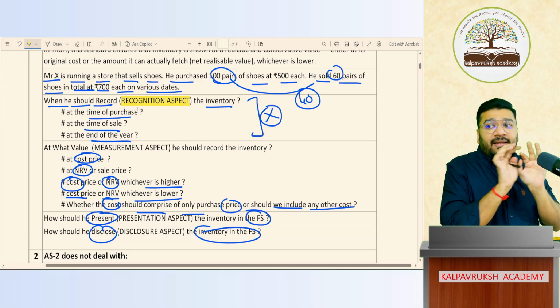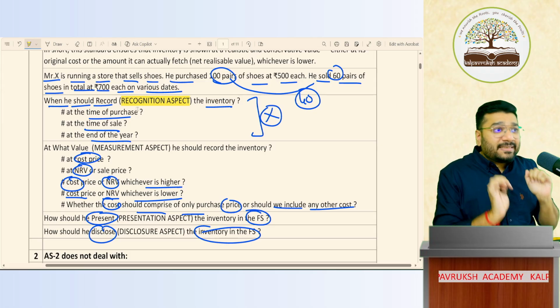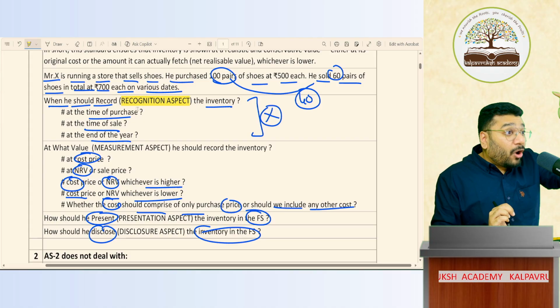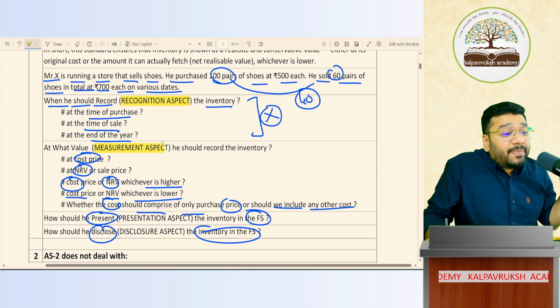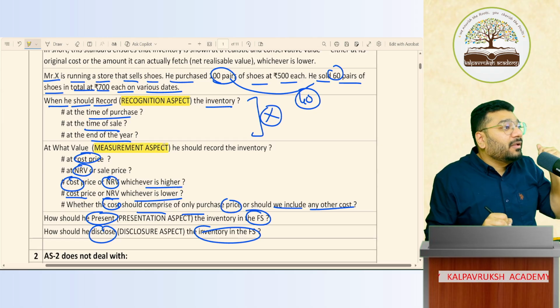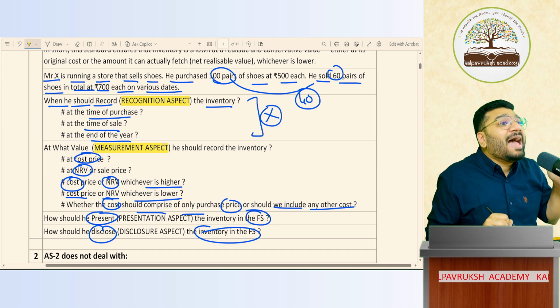Then, sir, you're going to record the entry today. You're going to pass the entry. At what value should I record the entry? That is called the measurement aspect. How the amount should be derived, that is called the measurement aspect.